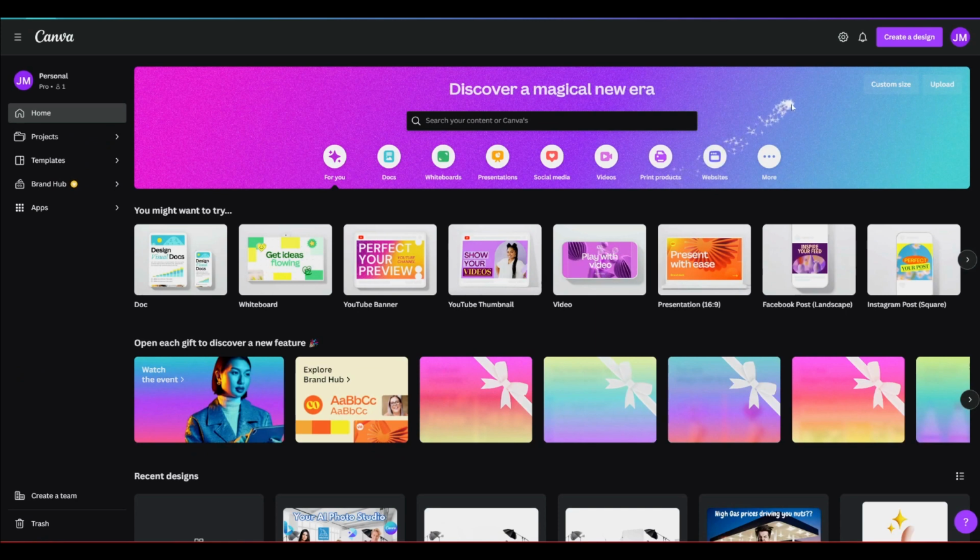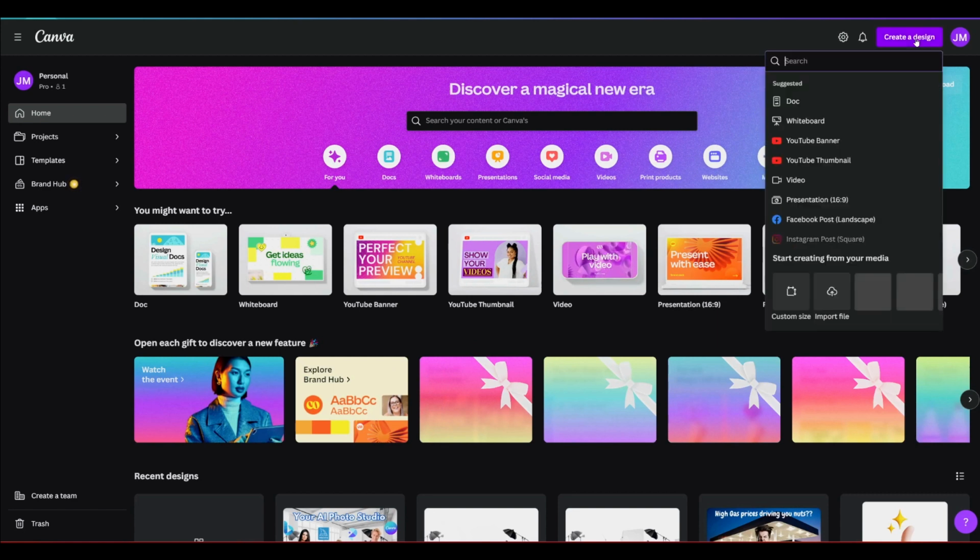I have a Canva Pro account, but none of the steps I'm about to show require Canva's Pro features to create our final montage image. Canva is a web-based tool that allows you to easily edit images and videos. A link will be provided in the video description, and the majority of it is free. Because my vision for what we're about to create is one for a YouTube thumbnail, I select that option from the Create a Design button.